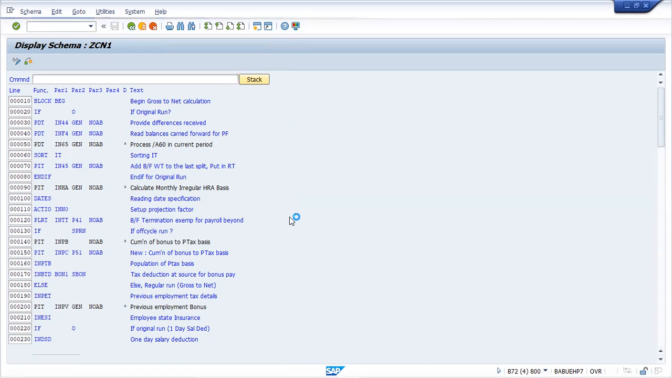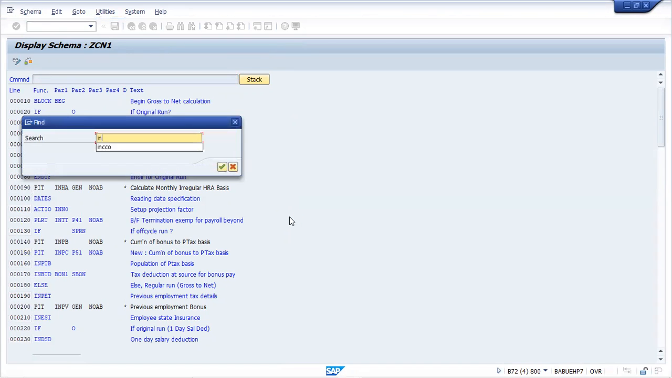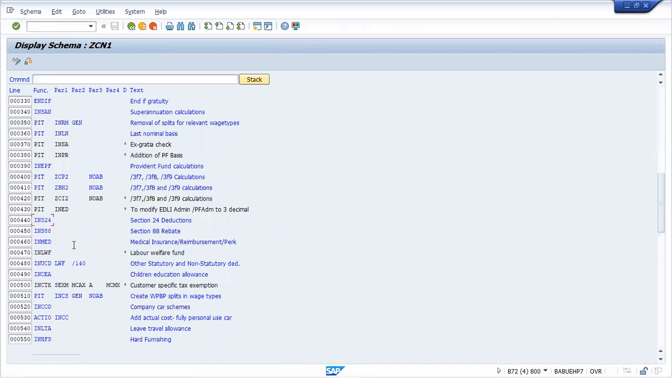What is the Control F? INS24. What is the function name, sir? Yes, INS24, or INIOS also you can try. Got it? INS24. Okay, so what does it say? Section 24 deductions. INS24 is fine. So this is where exactly it is placed.